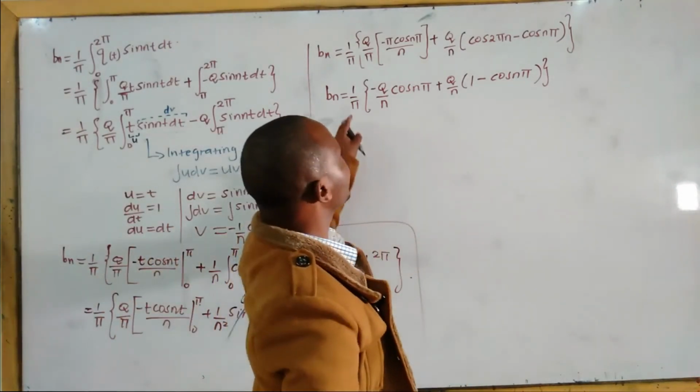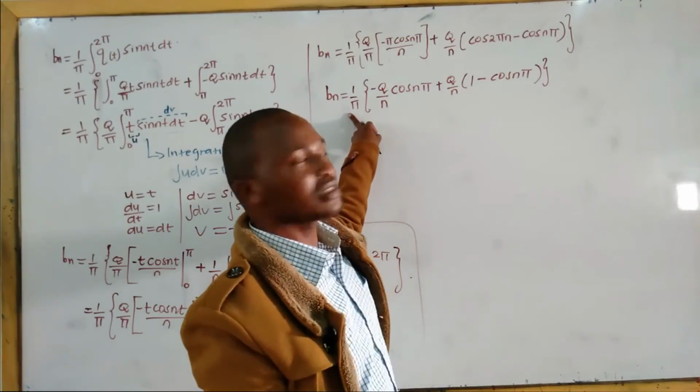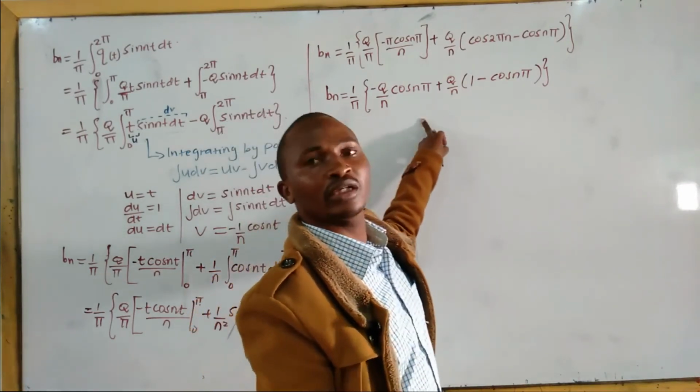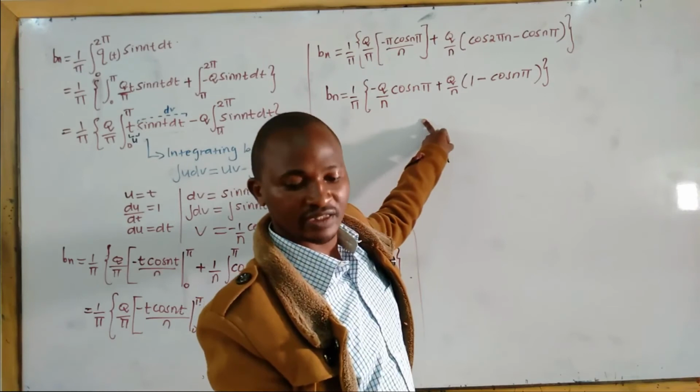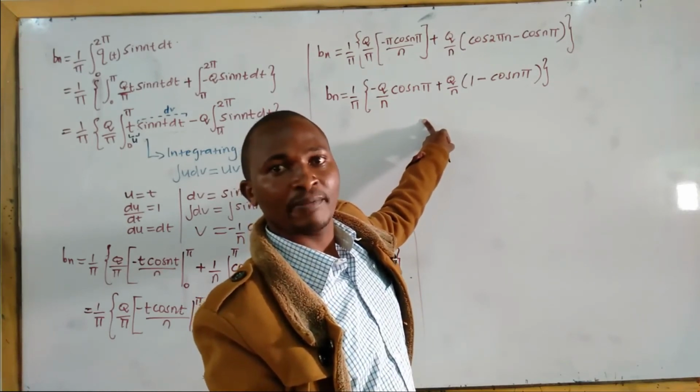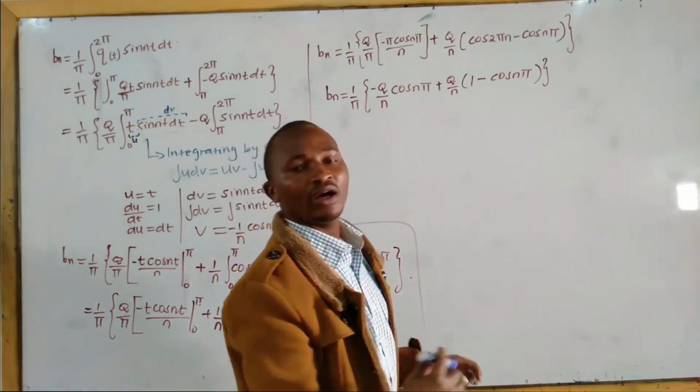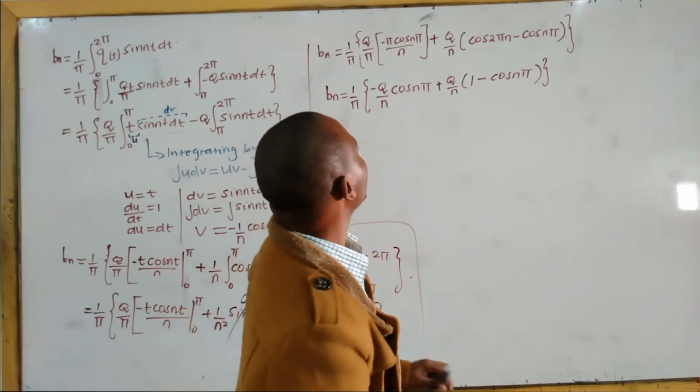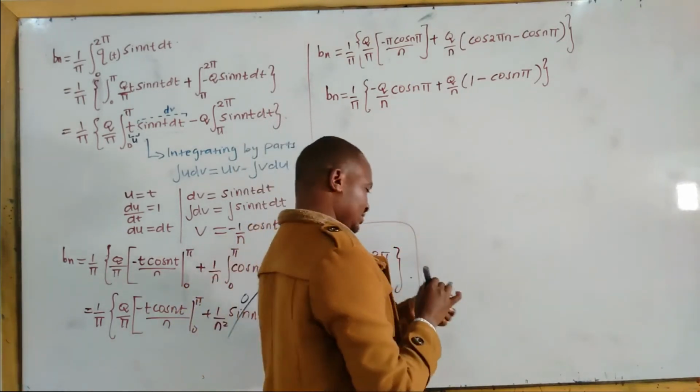The value of Bn will depend on whether n is odd or even. Let us start with odd values.